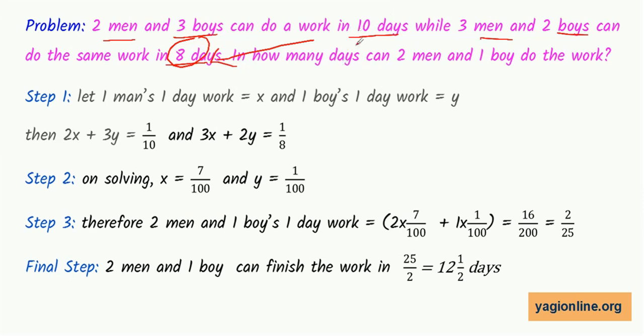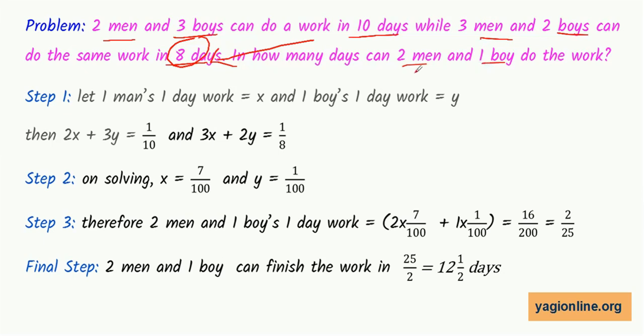Now we want to know that if only 2 men and 1 boy do the work, how many days will they take to complete the work. Now here we don't know how much 1 man can do in 1 day and how much 1 boy can do in 1 day, because 1 day work is required to find out the total number of days a single man will take and a single boy will take to complete the work.